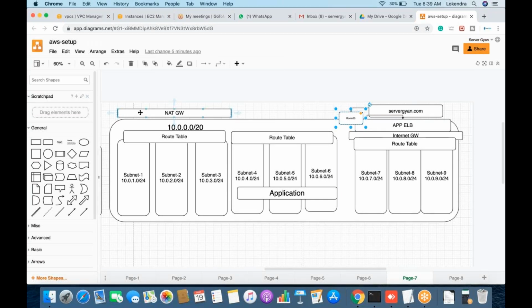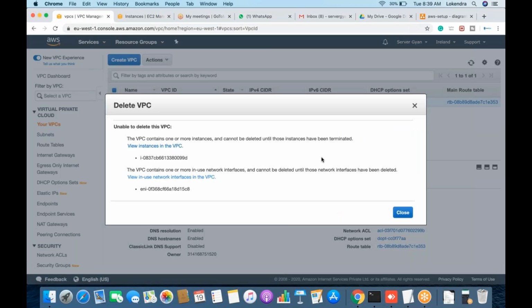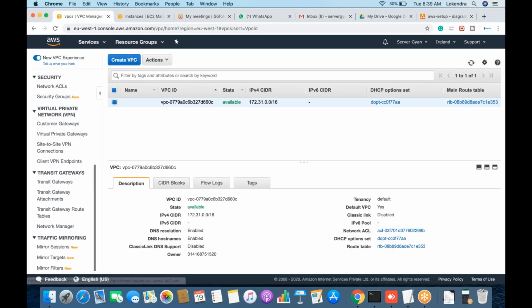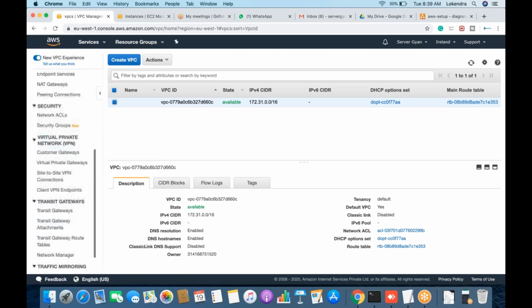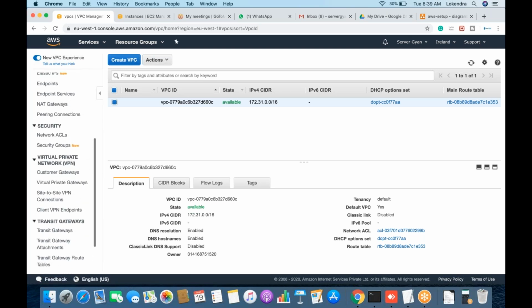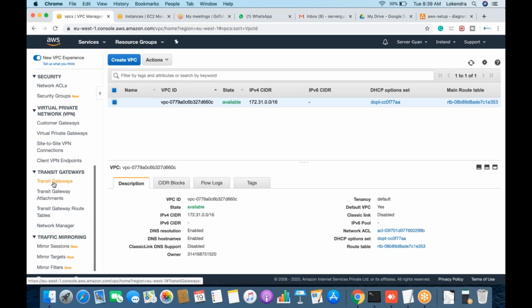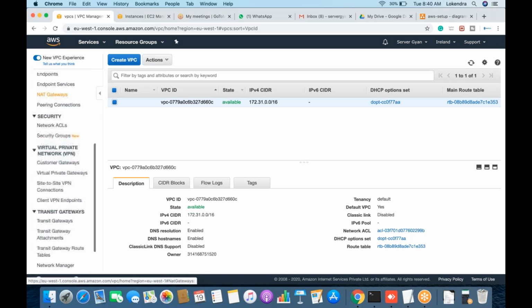Okay, so there are two components here. Let me show you what the components are. First of all is the VPC peering connection, the very first component, which you can use to connect your two VPCs. And the second option here is your transit gateway. So either you can use transit gateway to connect your multiple VPCs, or you can have your VPC peering